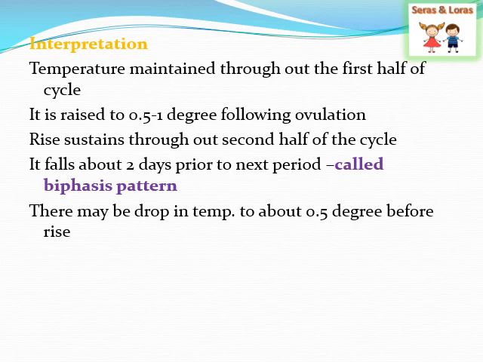It falls about 2 days before the next period. This is known as a biphasic pattern. There may be a drop in the temperature of about 0.5 degree before the next rise. So these are the interpretations that we can make if you are maintaining a chart.